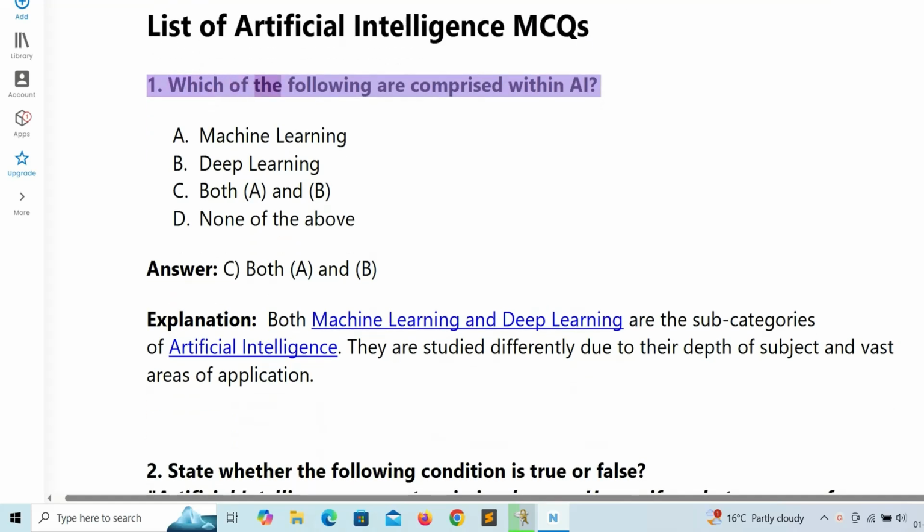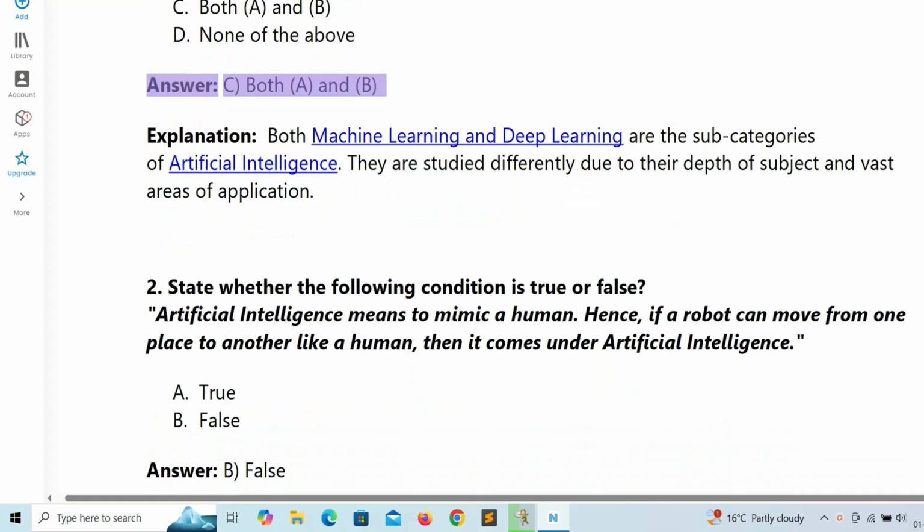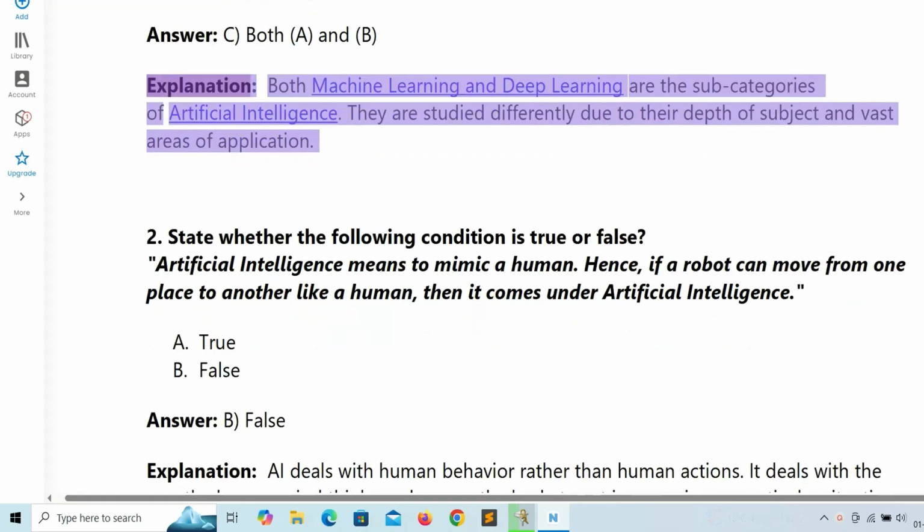1. Which of the following are comprised within AI? A. Machine learning. B. Deep learning. C. Both A and B. D. None of the above. Answer: C. Both A and B. Explanation: both machine learning and deep learning are the subcategories of artificial intelligence. They are studied differently due to their depth of subject and vast areas of application.